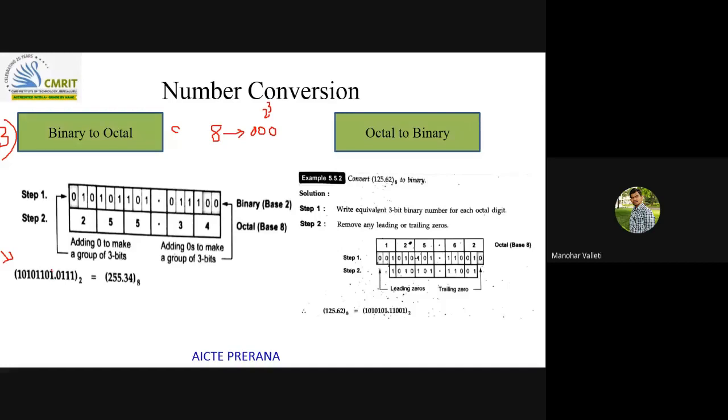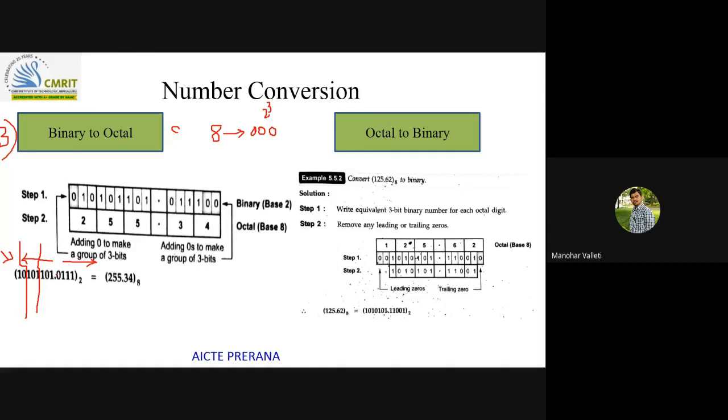So for the given problem, starting from wherever the fraction point is, towards this side and towards this side, try to segregate groups of 3 digits. Here this is a group of 3 digits, and here this is a group of 3 digits.